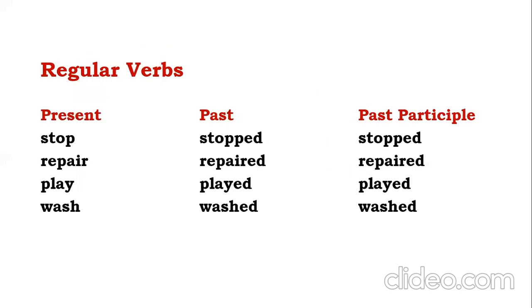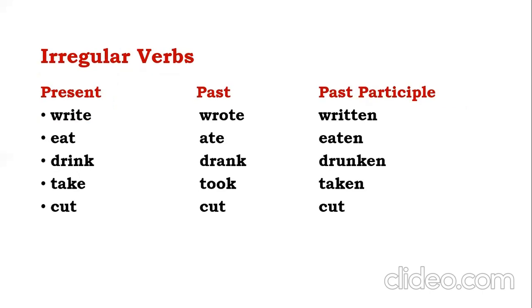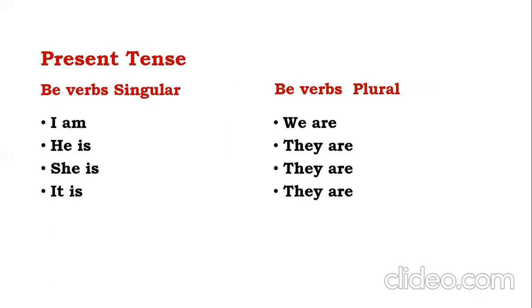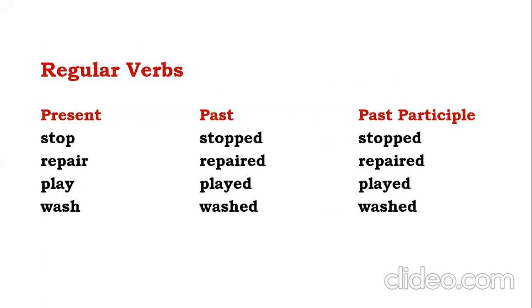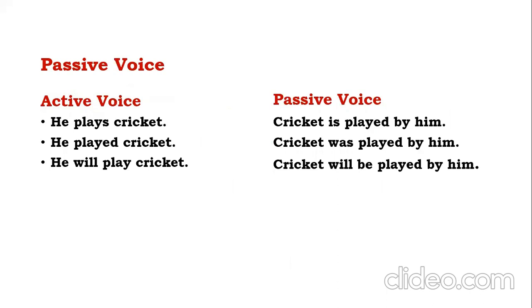And also we have regular verbs. You have regular verbs. Here you have irregular verbs. You have to learn both. And you know the structure: subject, be verb, then past participle, by, me, by, him. This is the example. Cricket is played by him. This is the structure: cricket, subject, then be verb is, past participle, by him. Try to learn this structure.